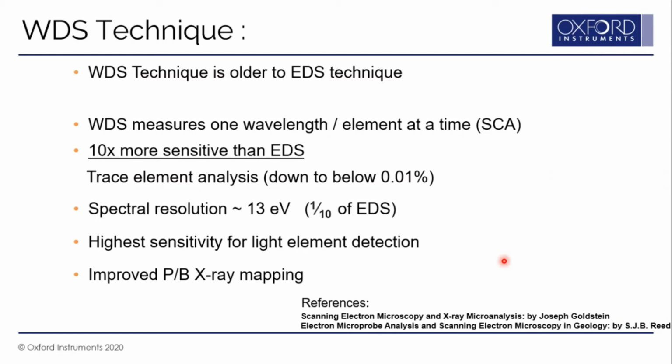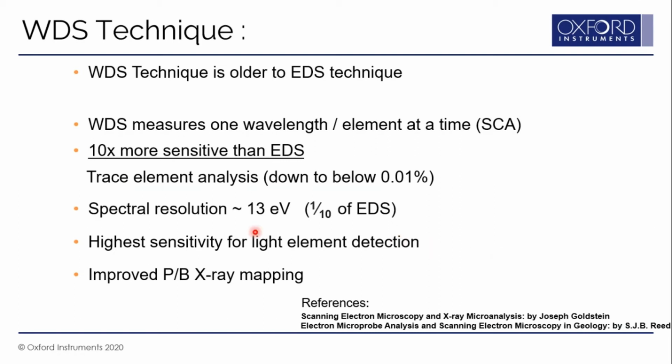WDS is almost 10 times more sensitive than EDS. So it is typically used for trace element analysis where the concentrations are below 0.01 weight percent. WDS spectral resolution is also much better compared to EDS. It is 1/10 of the EDS.